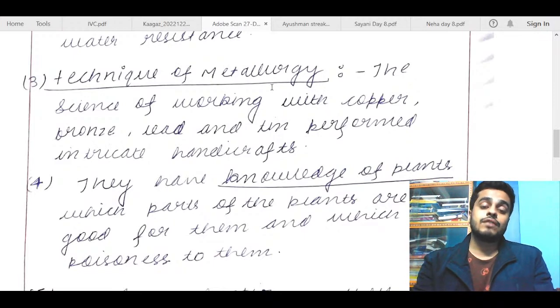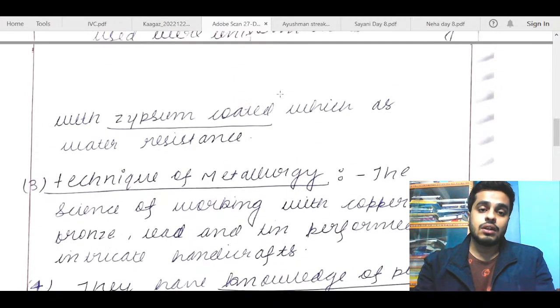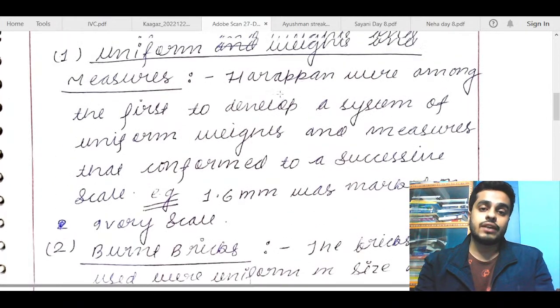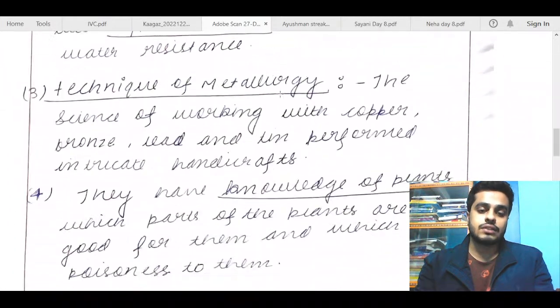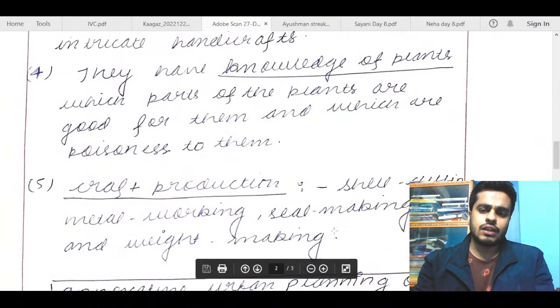You can give the example of the lost wax technique in Mohenjo-daro. So you can talk about those things. Give more examples. Mathematics, medical sciences, all those things also. More scientific dimensions can be included in this answer, I will say. Last, this point is also fine. Again, you can give examples here in seal making. You can talk about the Pashupati seals and all.